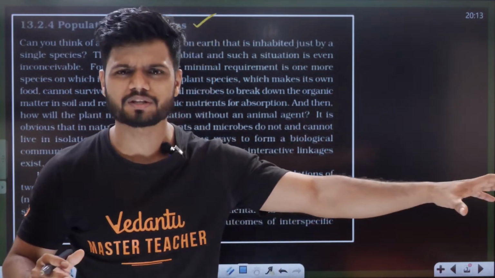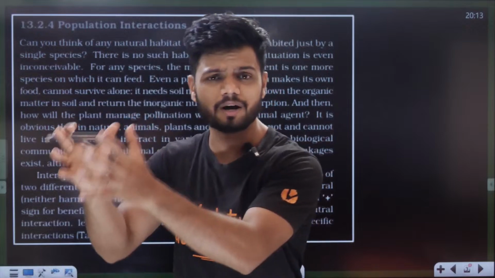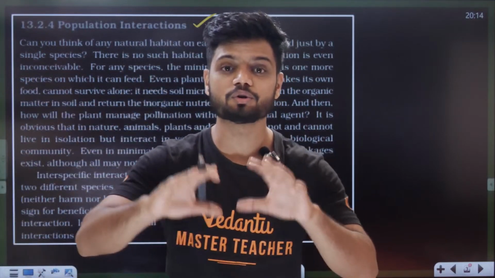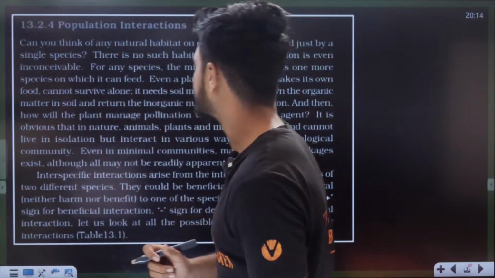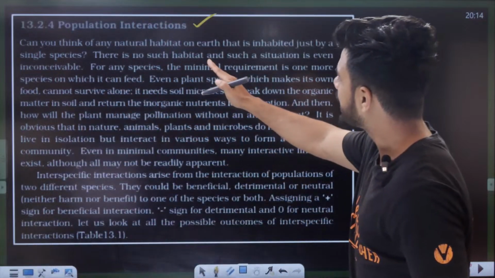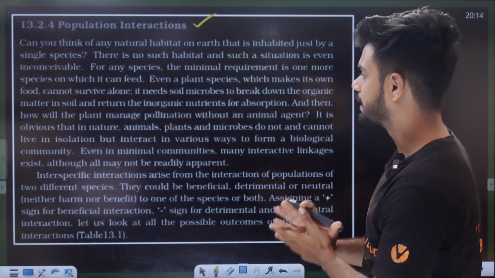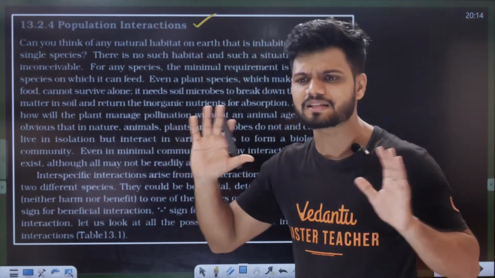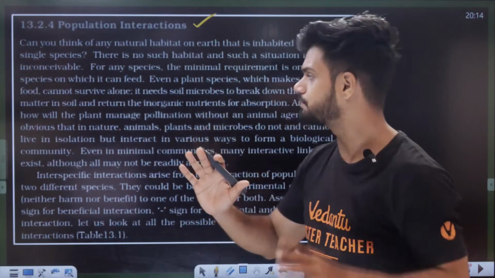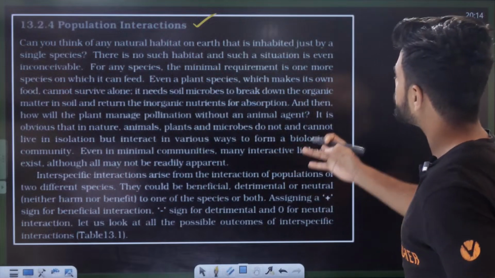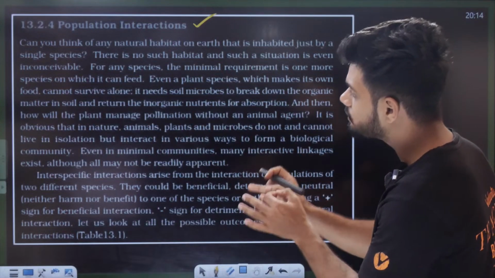There will be a tiger population, human population, bird population, fish population. Every single organism is always in a group. There is no such habitat, and such a situation is even inconceivable. For any species, the minimal requirement is one more species on which it can feed.